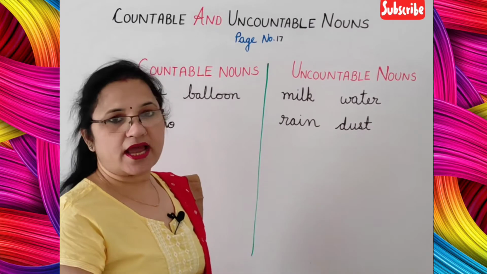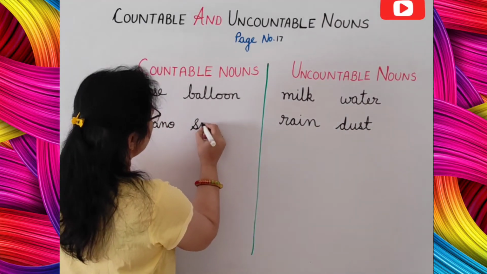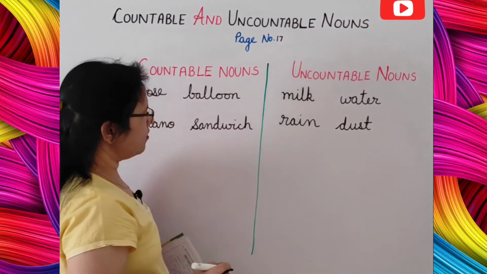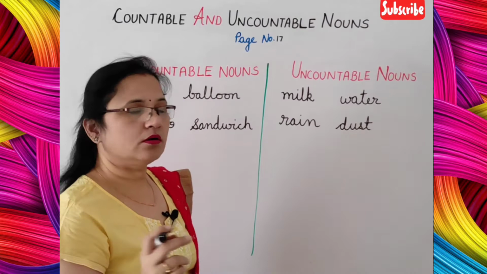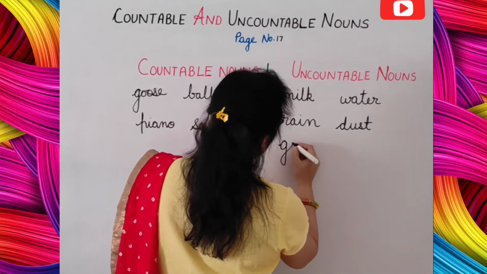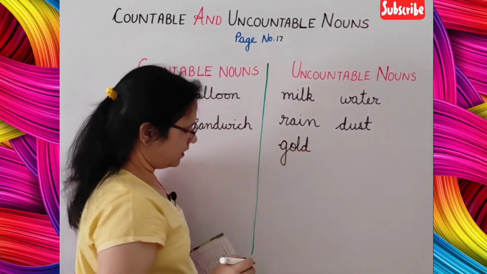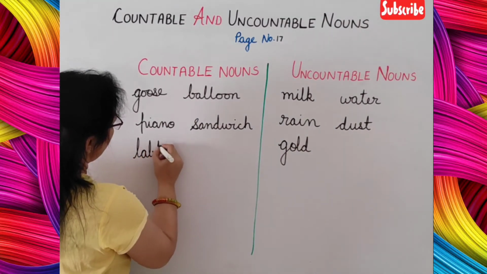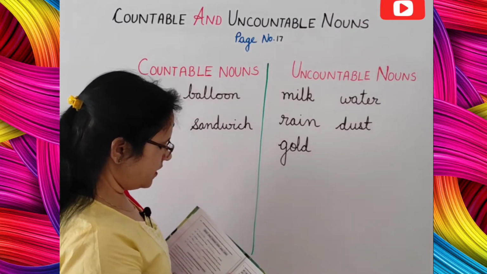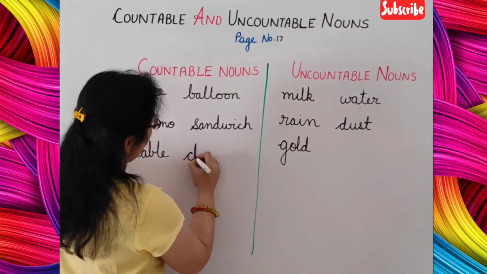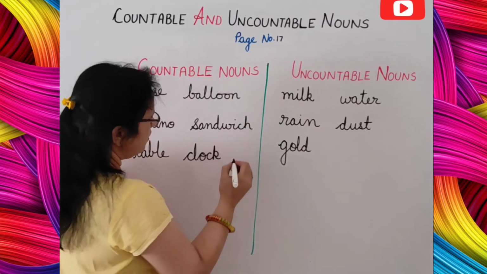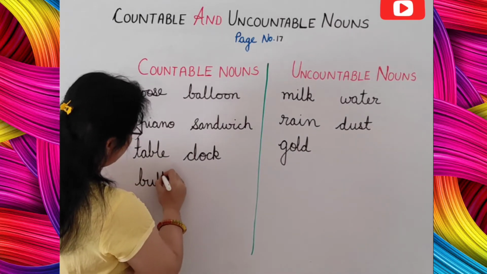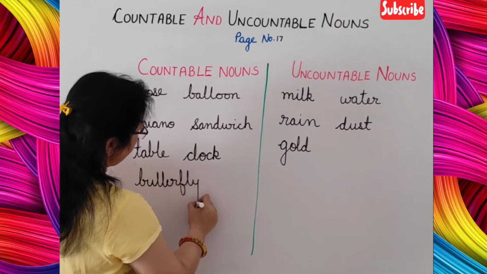Then next is sandwich. Sandwich you can count, so write down in the countable column. Then next is gold. Gold is an uncountable metal, so write it down in the uncountable noun column. Then table. Tables you can count, so write it down in the countable column table. And then next clock. Clock also you can count, so write it down here clock. And then next is butterfly. Butterfly also you can count.